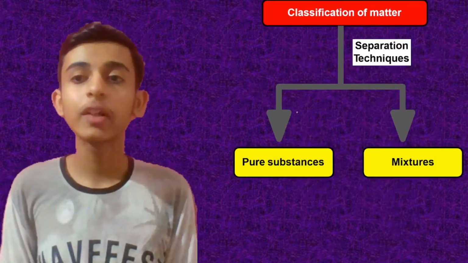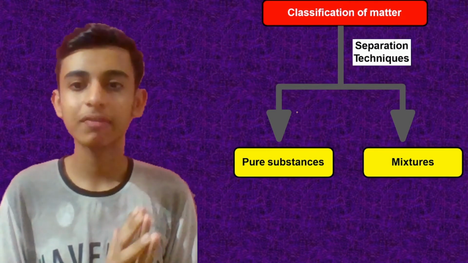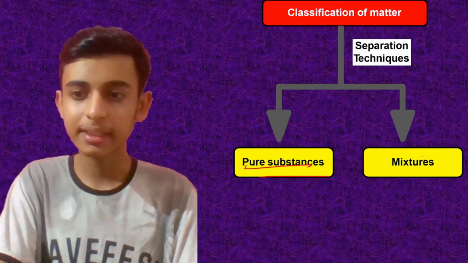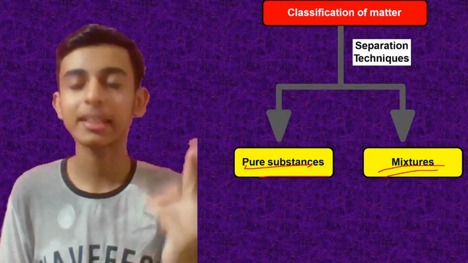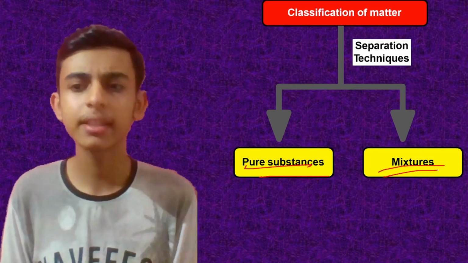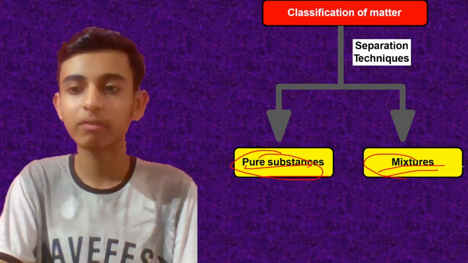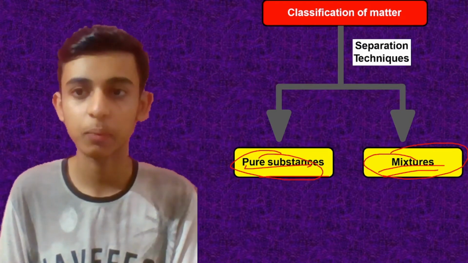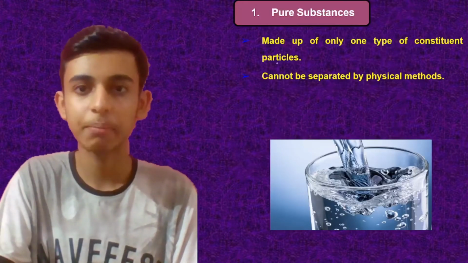Moving on to the classification of matter. So matter can be classified into two groups. First group, pure substances. The second group, mixtures. So you have two kinds of classifications. One is your pure substances, one is your mixtures, and we will be understanding what both of them are in detail in today's session. So stay till the end, everyone who's watching it. And the separation techniques which are used for separating them.